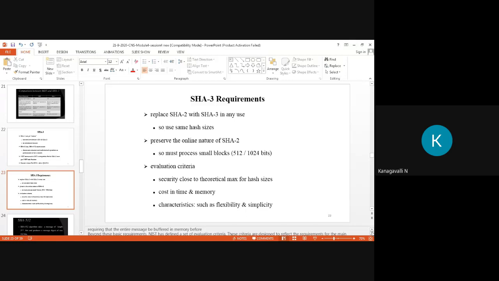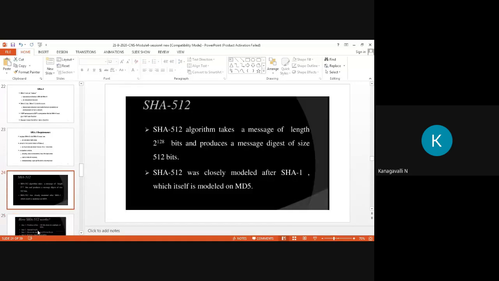Beyond these basic requirements, NIST has defined a set of evaluation criteria designed to reflect the requirements in the main applications covered by SHA-2. On security, the strength of SHA-3 should be close to the theoretical maximum for the different required hash lengths. Then cost, time and memory should also be considered. Then characteristics such as flexibility and simplicity, right? So we need to take care of all these evaluation criteria.